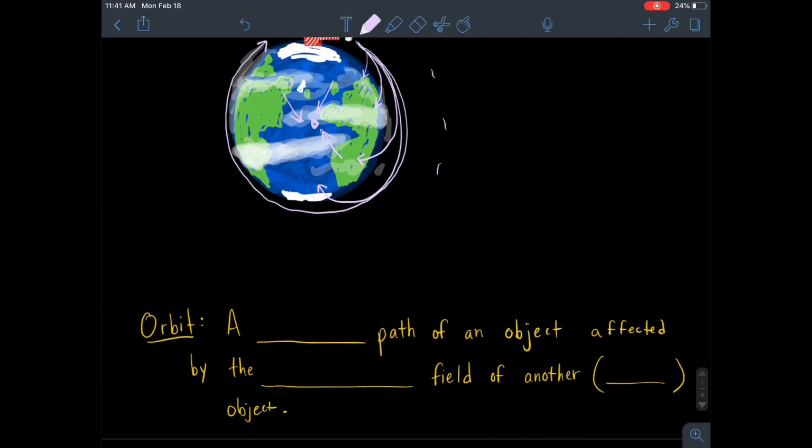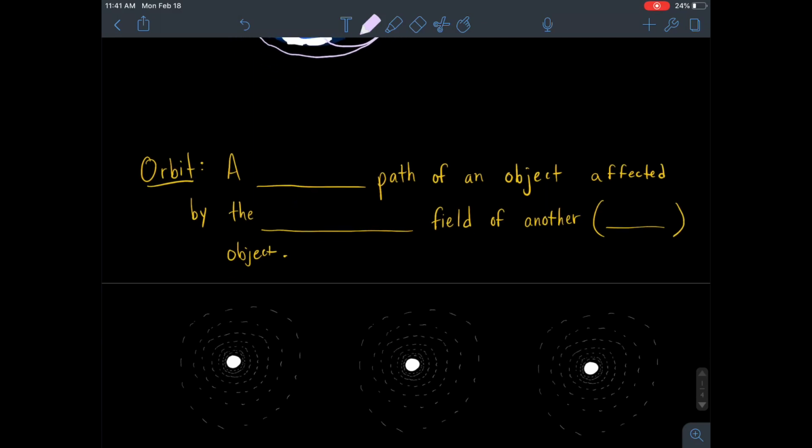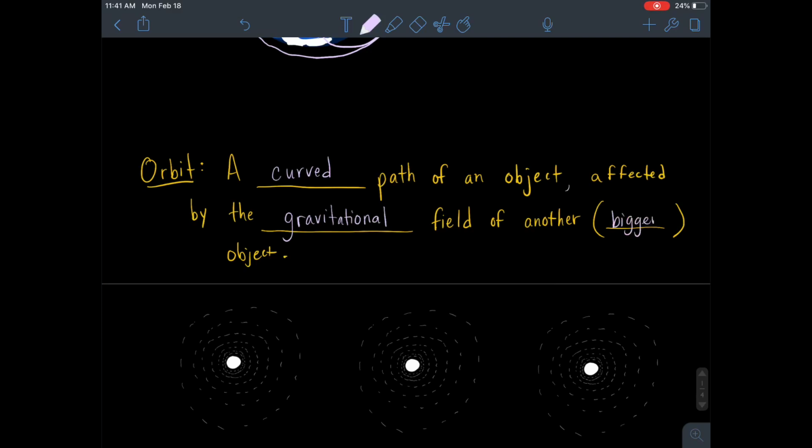All right, so if we were to define an orbit then, an orbit is a curved path of an object affected by the gravitational field of another object. But that other object has to be bigger, or actually a more accurate way to say it is it should be more massive.